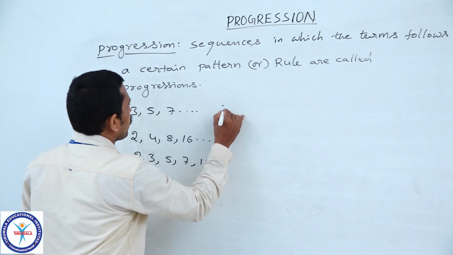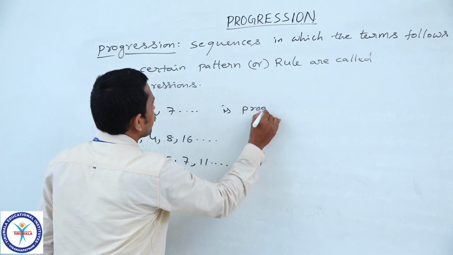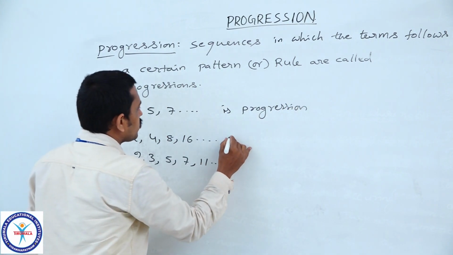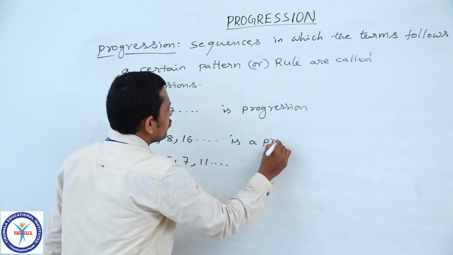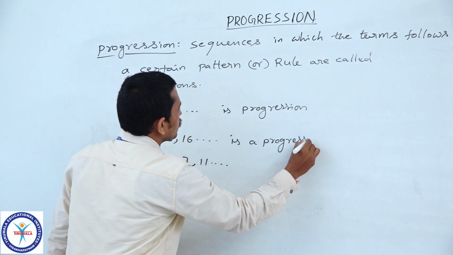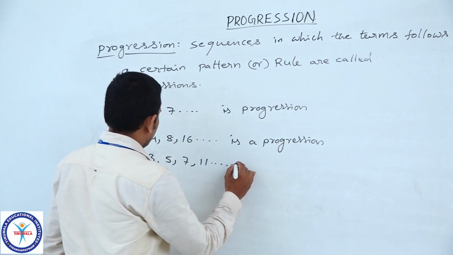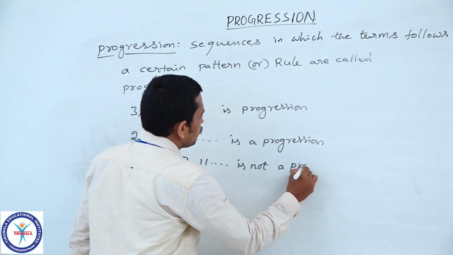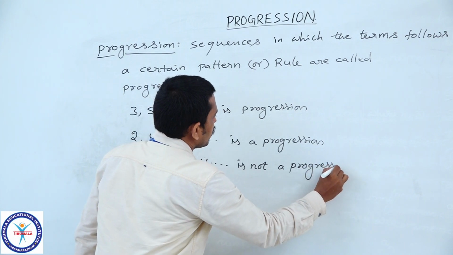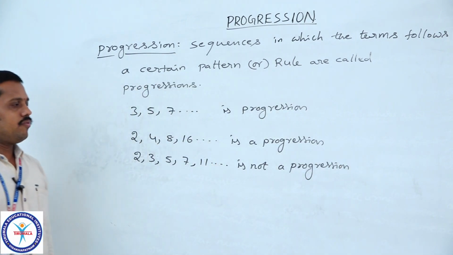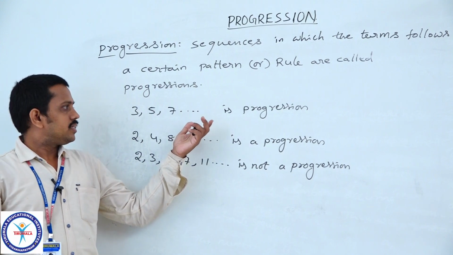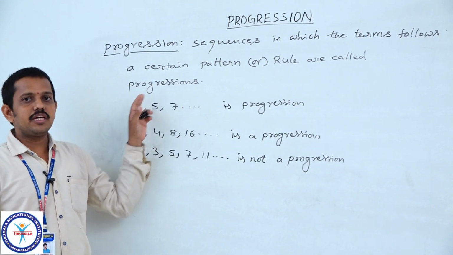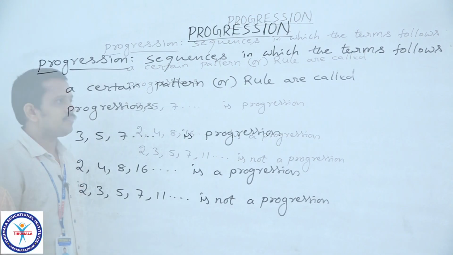So, the first one is a progression, the second one is also a progression, and the third one is not a progression. Hence, we say that every progression is a sequence, but every sequence need not be a progression.